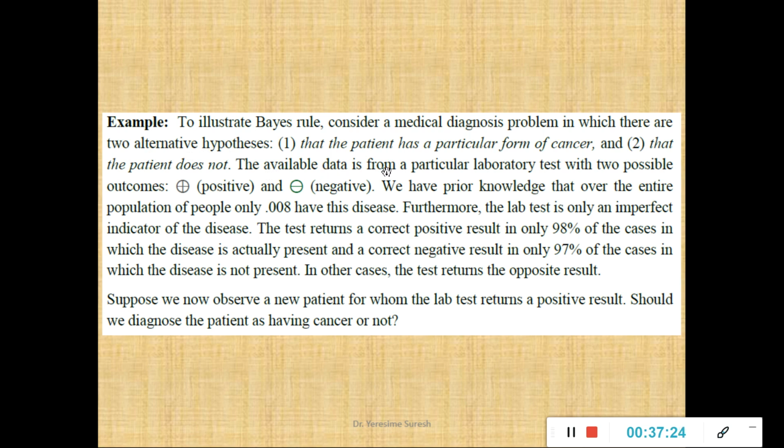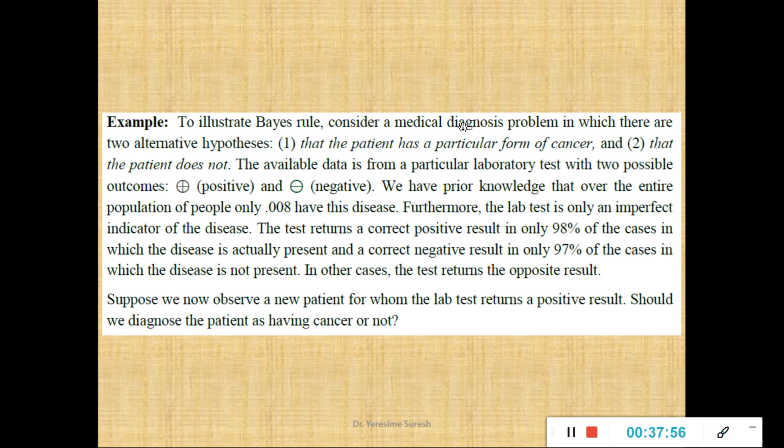The available data is from a particular laboratory test with two possible outcomes, positive or negative. You might know these terms from medical language, like gram positive or gram negative. When a biological test is done, you either get a positive result or a negative result. If it is positive, the patient is suffering from cancer. If the lab report says negative, the patient is not suffering from cancer. This is the general description of the given medical diagnosis problem.